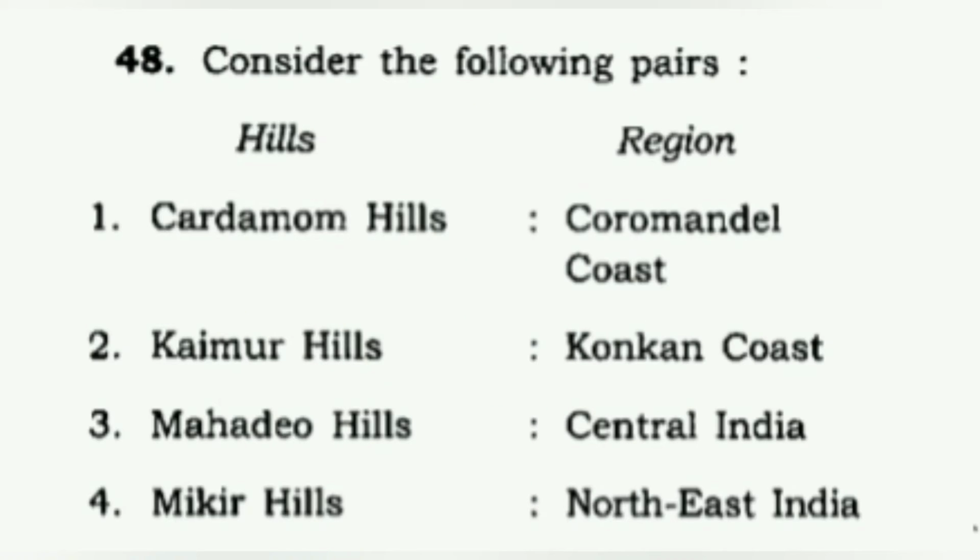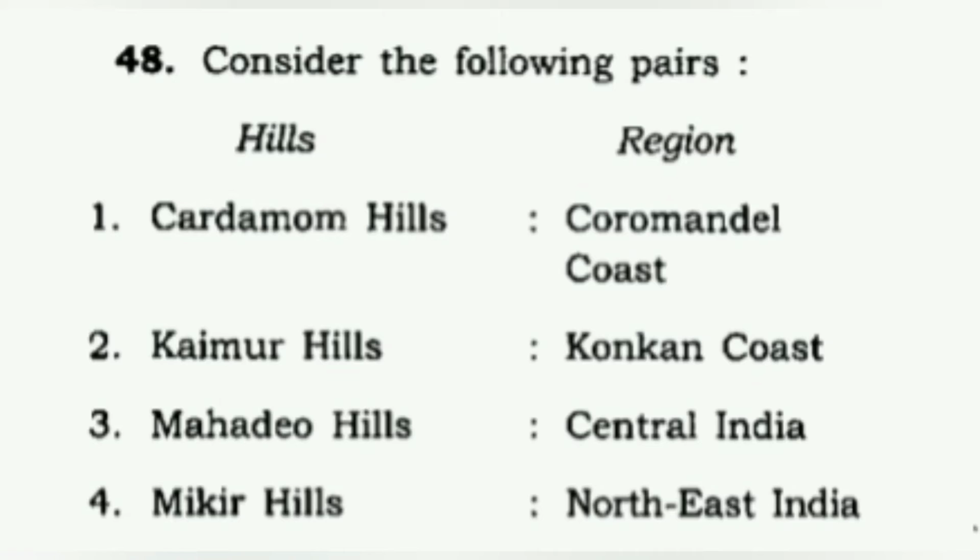Then we have, consider the following pairs. Again, now hills. So wetlands were not enough, we have hills also. So now see the twist. It's not just about this hill in this place, this is coast also. So Cardamom Hills is written here with Coromandel Coast. Kemur Hills is written with Konkan Coast. Mahadev Hills, Central India, and Mikir Hills, Northeast India.